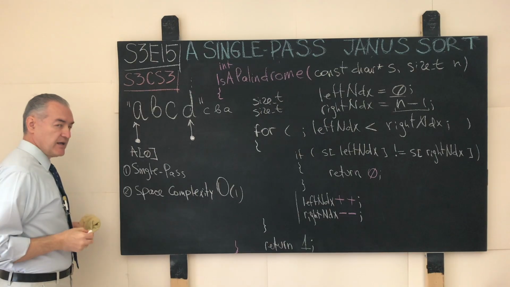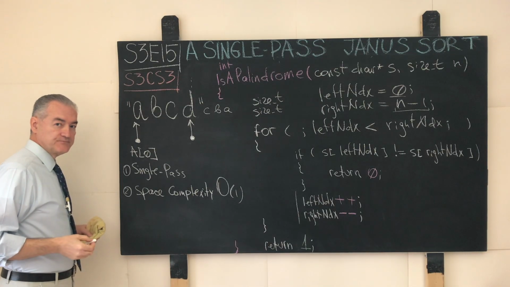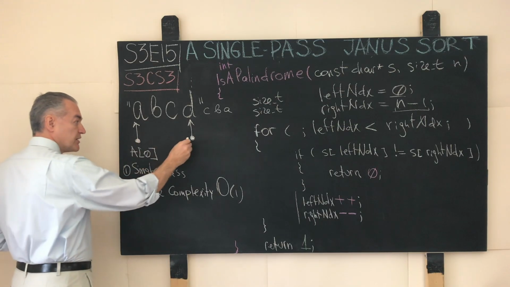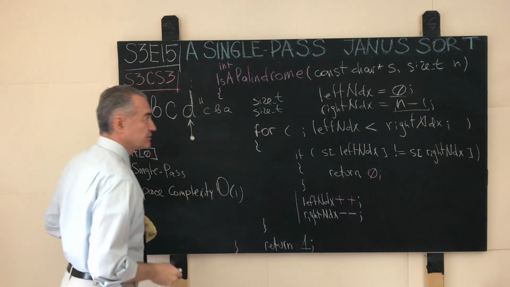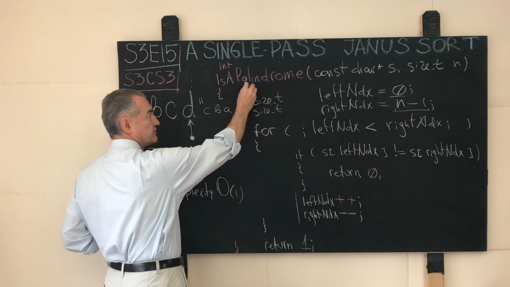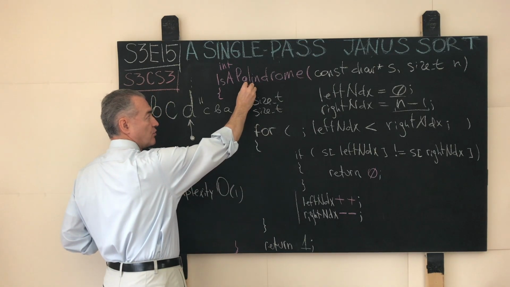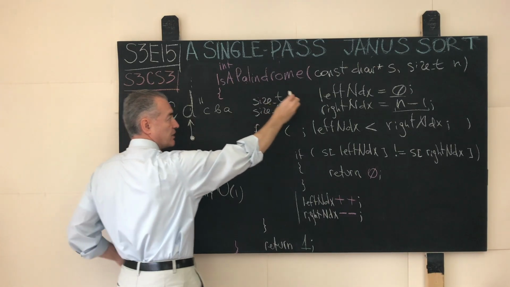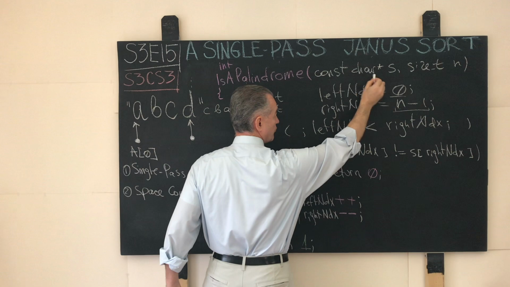And again, as you saw in the opening image for this segment, whether a given array is a palindrome or not is a question that can be answered without modifying the structure of the input.